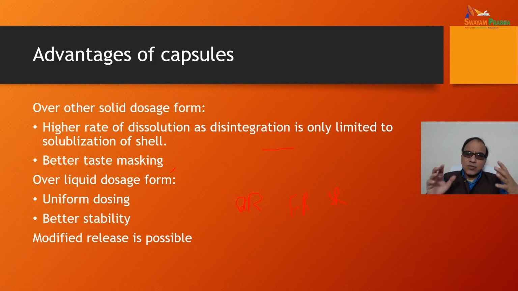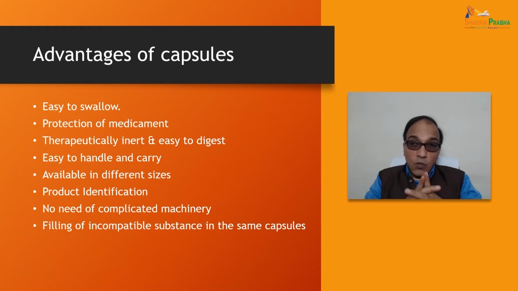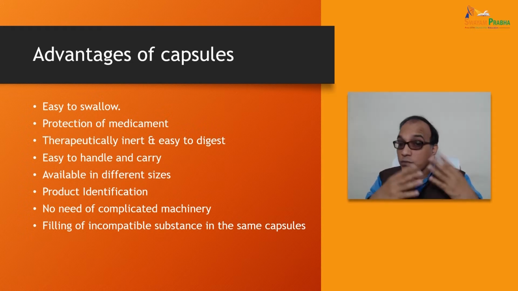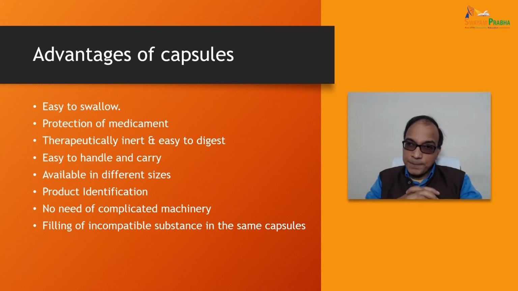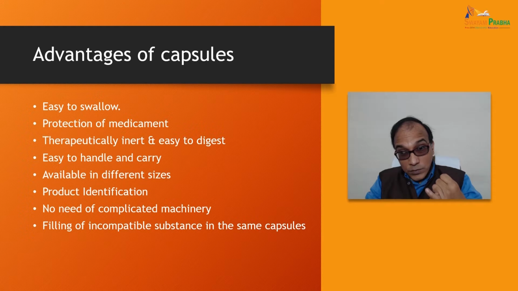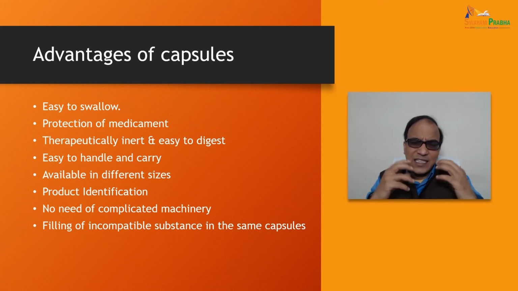However, different kinds of technologies are also involved. I have just given you the simplest example. What are the more advantages? It is easy to swallow. The medicament is protected and the shell is therapeutically inert, and it is easy to digest, easy to handle and carry.